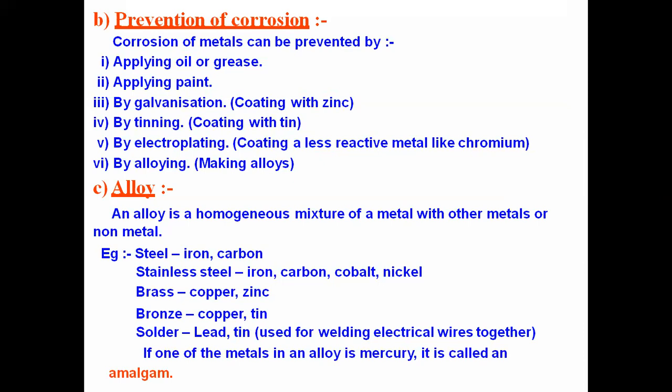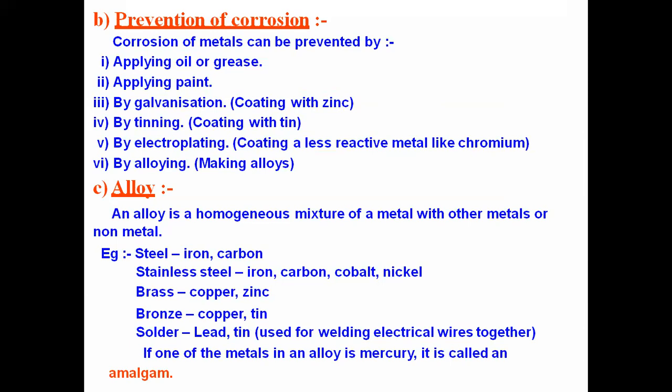If an alloy of two metals is formed and one of the metals is mercury, then that alloy we call an amalgam. If we take a mixture of zinc and mercury, it is called zinc amalgam.